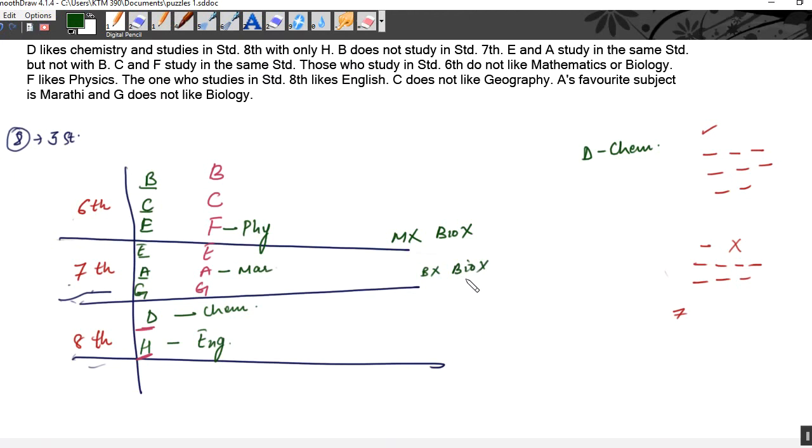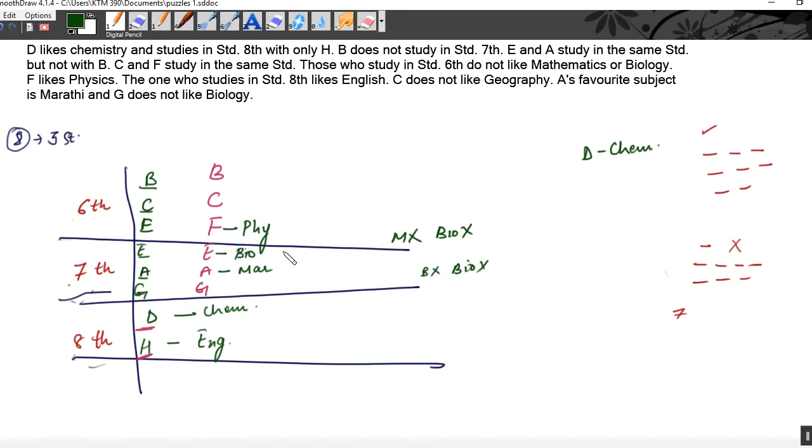Now C. If G is not liking biology and C is also, and F is, then nobody in standard 6 likes biology, right? B, C, F do not like biology. Now G also does not like biology. Then only E is left who can like biology. Clear? Nobody from these can like biology and G does not like biology. Then only E was left to like biology.